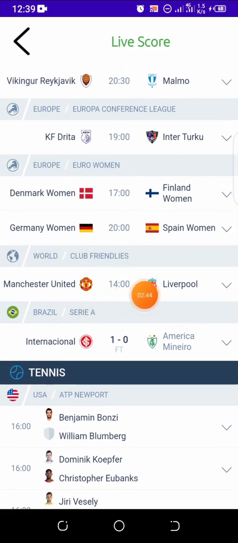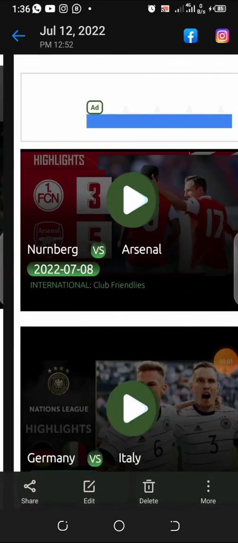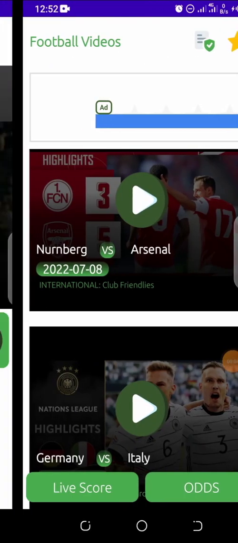This one is football, and this is tennis. I should be able to cover at least some of the sports on my screenshots, and also some important segments of my app that I know are going to be attractive when people check the screenshots on Play Store. So that's what I'm going to be doing right now. I've created my screenshot, you can see it right here.